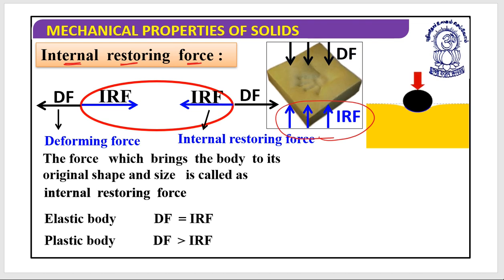Look at this. This is a different situation. This is one of the materials on which you are going to press the ball. When you press the ball, this ball goes down. When this ball goes down, there is a change in the shape of the upper surface of this body. But as soon as some time passes, it again regains its original shape and the ball will again go in this direction. So this is the restoring force, what we call the restoring force.